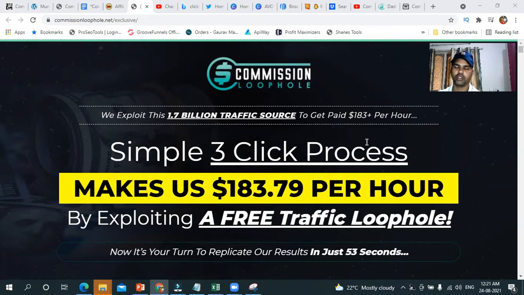The main reason, or the agenda, of this particular product, Commission Loophole, is to create your email list. As you know, the email list is something where you can print money on your own terms, and that is what Commission Loophole is going to help you with. It will give you all those features wherein you can create an email list effortlessly, and that will help you in your online business in the long run.